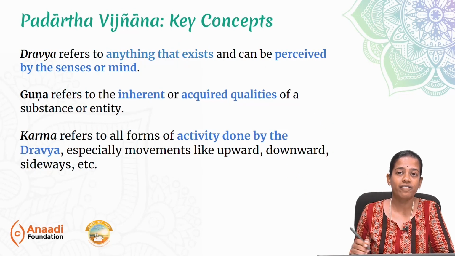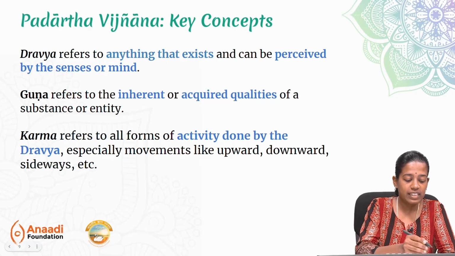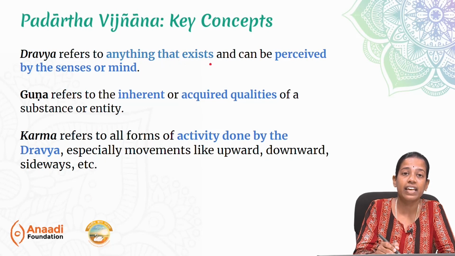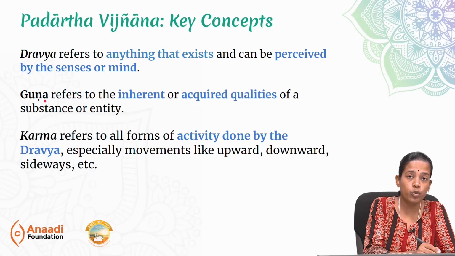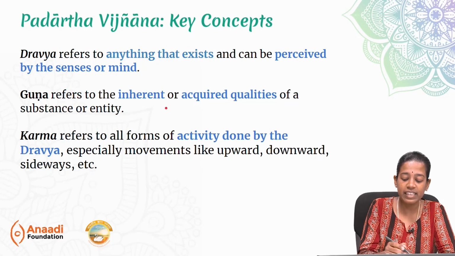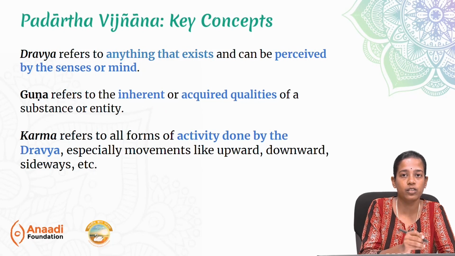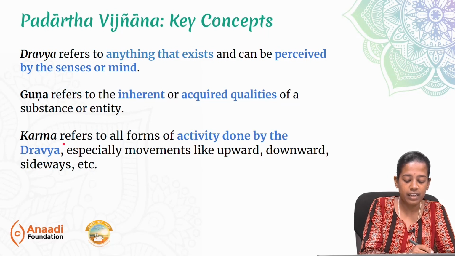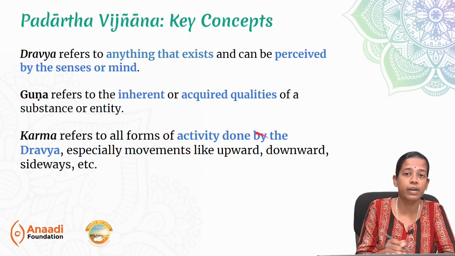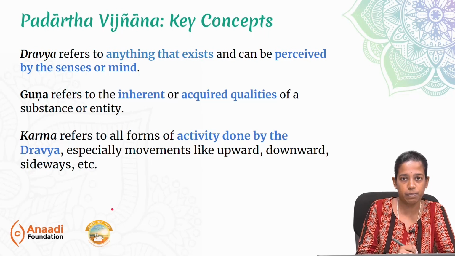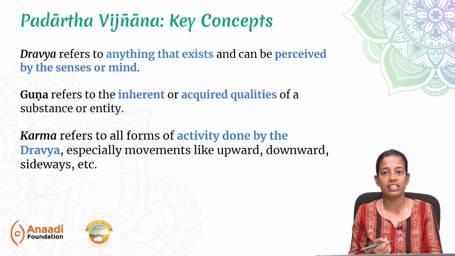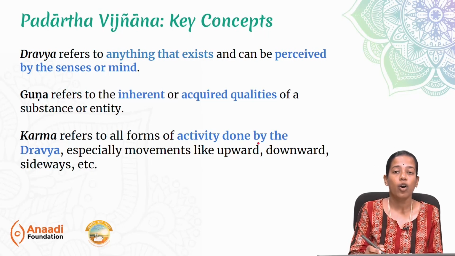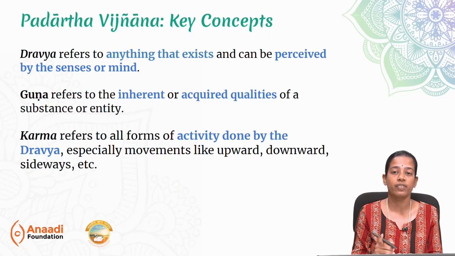Let us now delve deeper into each of these concepts. Dravya refers to anything that can exist and can be perceived by the senses. That's what qualifies as a dravya. Whereas guna refers to the inherent and the acquired qualities of a substance or an entity. Karma refers to the activities that can be done by the dravya or the substance, especially movements like upward, downward, sideways, etc. are all considered as karma. Please remember, all of this categorization is based on the Vaisheshika system.